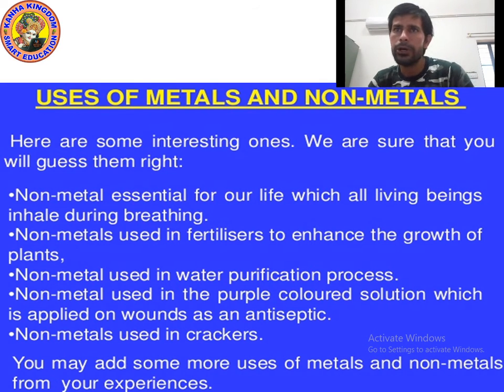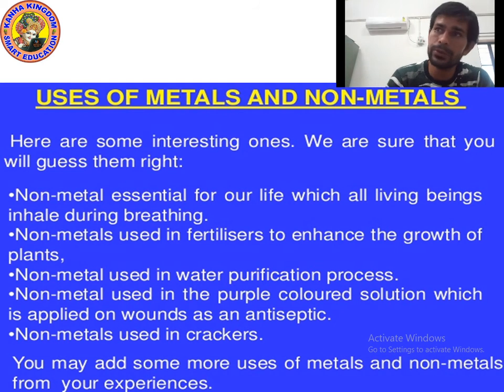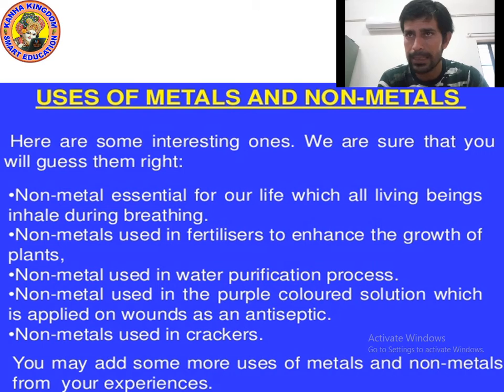Next point, non-metals used in fertilizer to enhance the growth of plants. Yes, nitrogen, urea, they are used. Potash in fertilizer for the growth of plants. Non-metals used in the water purification process. Yes, bleaching powder is used in the water purification process.